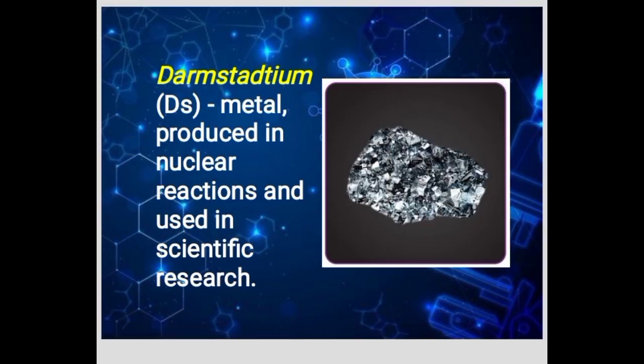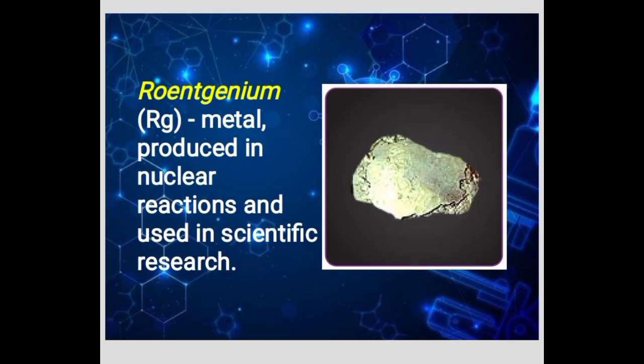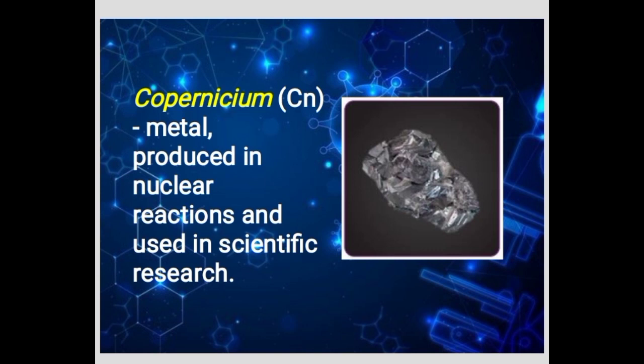Darmstadtium, metal produced in nuclear reaction and used in scientific research. Roentgenium, metal produced in nuclear reaction and used in scientific research. Copernicium, metal produced in nuclear reaction and used in scientific research.